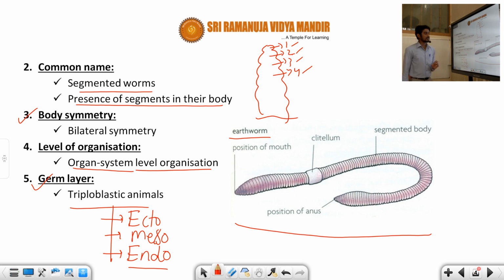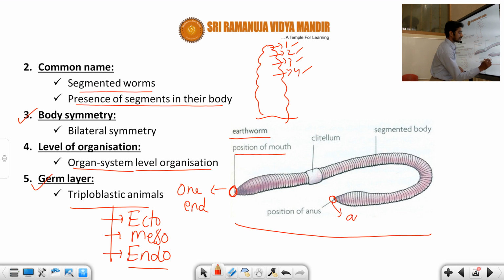They are talking about the position of the mouth. You can see the mouth is in the front position, at one end, and the position of the anus is at the other end. So finally, what do you conclude in this case?